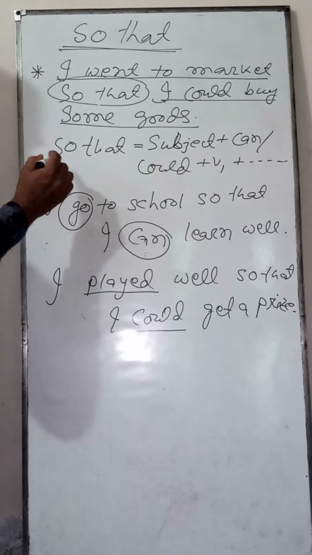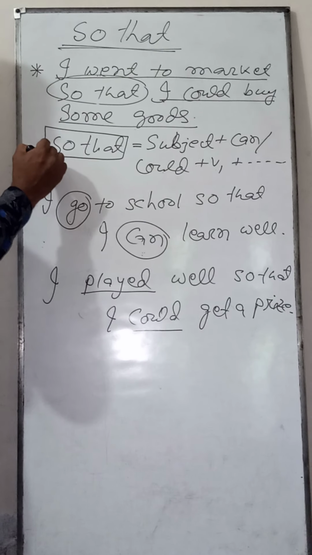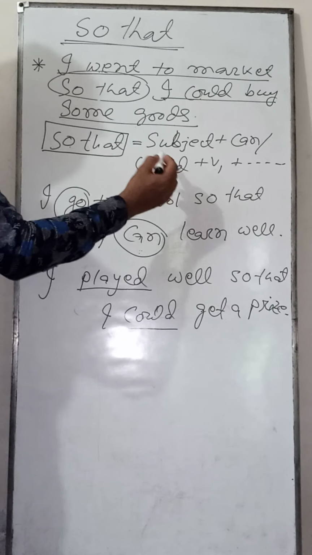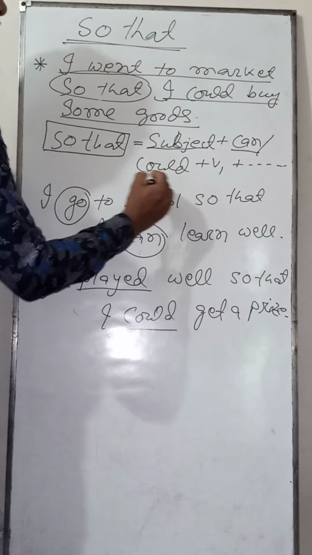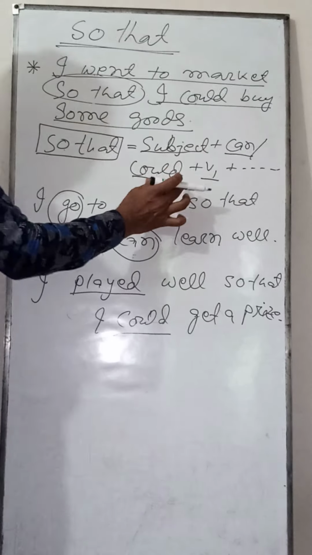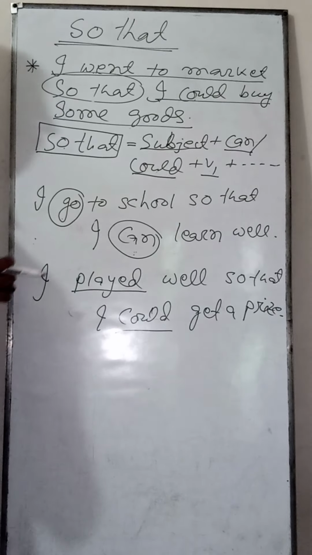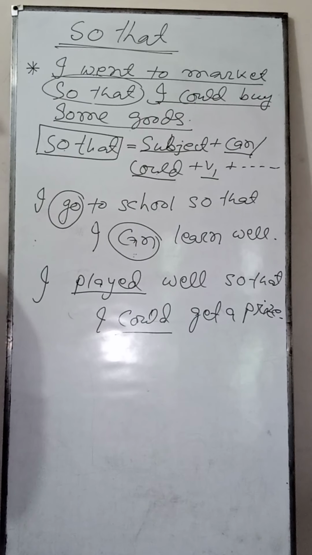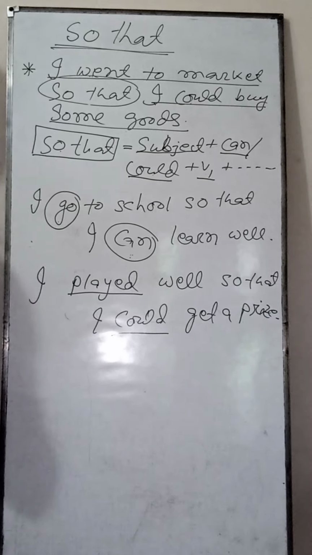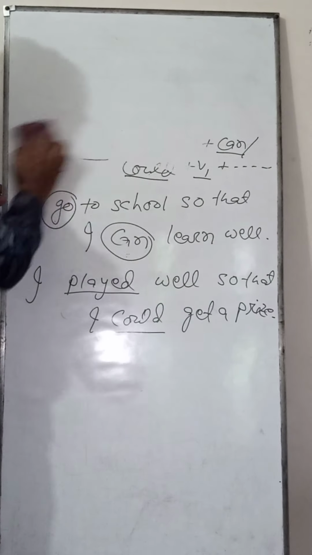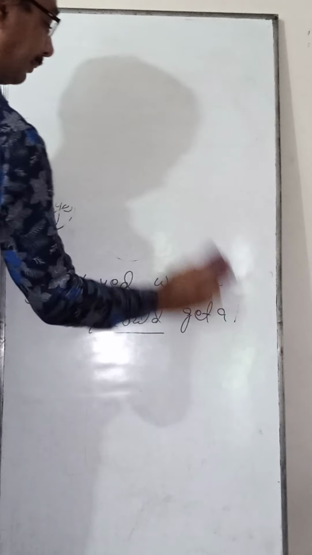And you have to memorize: if you find "so that" in a sentence, you have to complete the sentence adding subject plus can or could plus V1. You have to memorize this structure. Okay, I hope and believe that all of my students will understand this structure about so that. Now I am going to the second structure. It is high time.